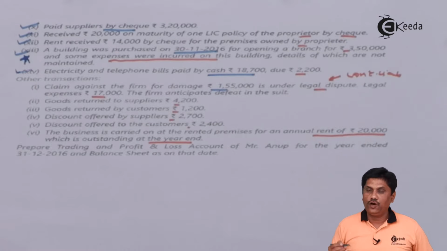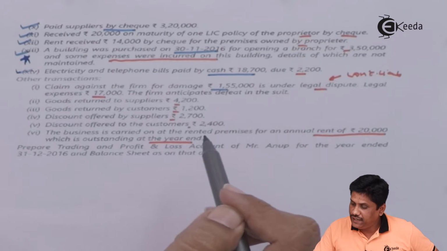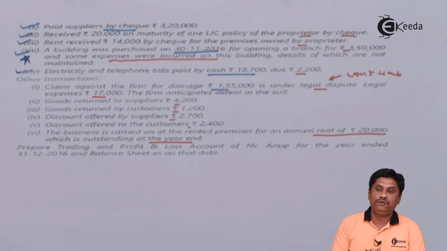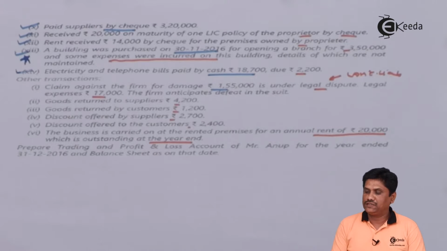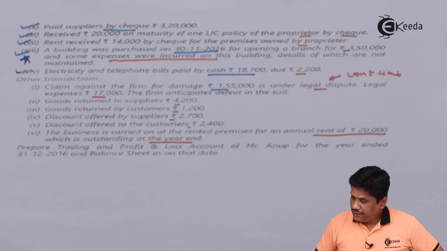Next, other information. Claim against the firm for damage 1,55,000 is under legal dispute, which means this claim will be honored only when that case gets cleared. The legal expenses were 17,000. So 17,000 is the payment. So I can say legal expense account debit to cash or bank. Once again it is going to be subjective whether it is cash or bank.